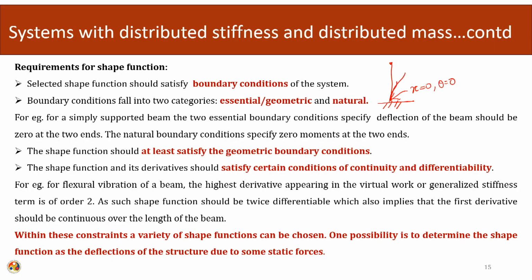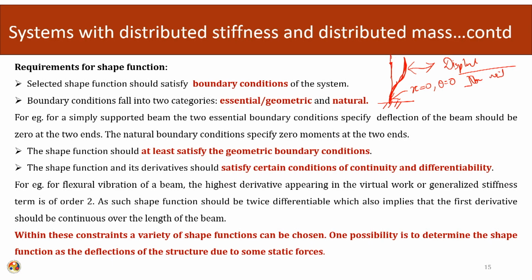So, we have to choose a shape function which mimics these boundary conditions. So, the easiest way is to take the displacement equation for this particular cantilever. We know the displacement equation for this particular cantilever, and we can normalize it with the required degree of freedom.